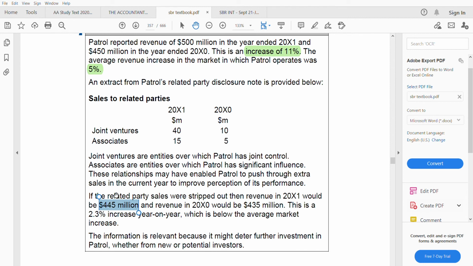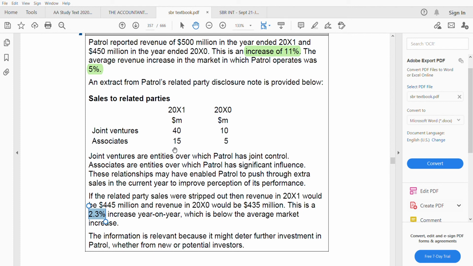Because some are related party sales also. So if it was not there, then the revenue would only be this much, not 400, not 500, and the revenue in 2000 would be 435, not 450. So this is a 2.3% increase year on year, which is below the average market increase. So this is a 2.3% increase, whereas the market increase is how much? It's below the market increase. So the information is relevant.